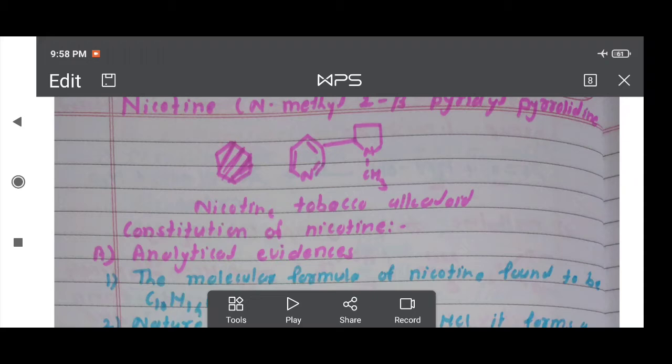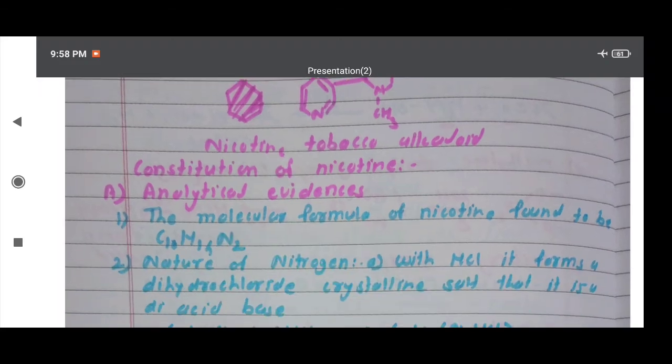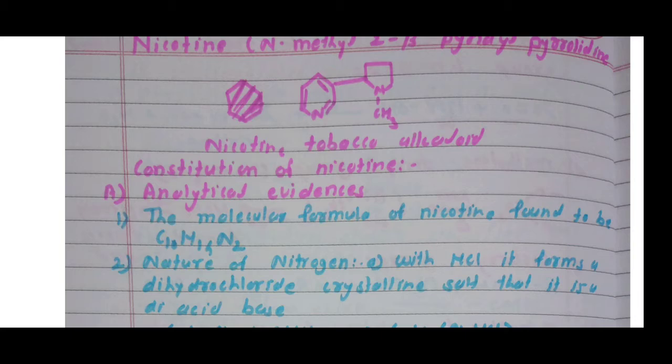Then the further point we study here is the constitution of nicotine. One is the analytical evidence and the second is the synthesis of nicotine. In case of analytical evidence, the first point is the molecular formula. The molecular formula of nicotine is found to be C10H14N2. How many carbon atoms? 10 carbon atoms, 14 hydrogen atoms and 2 nitrogen atoms. Therefore, the molecular formula of nicotine is C10H14N2.